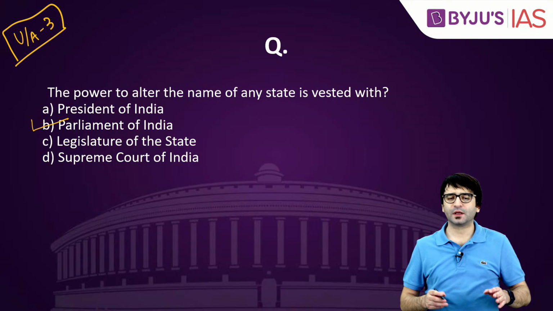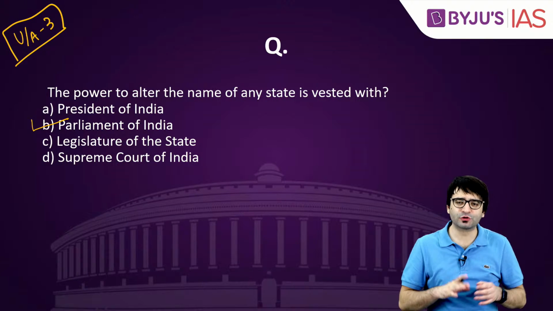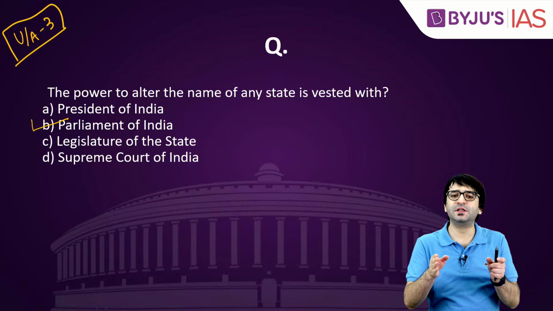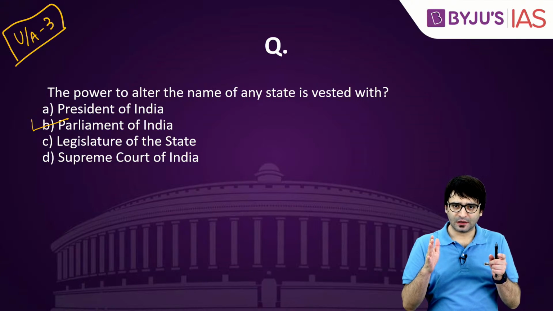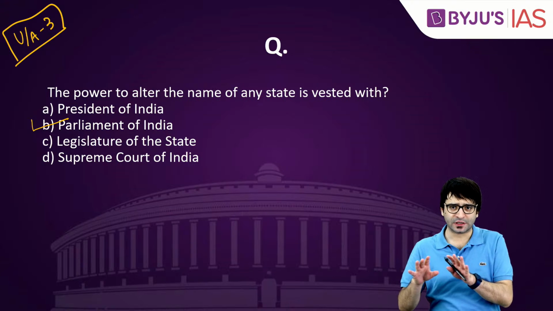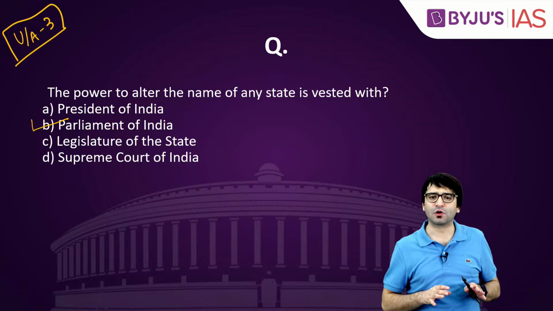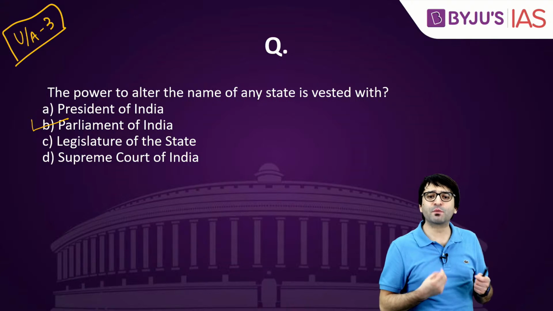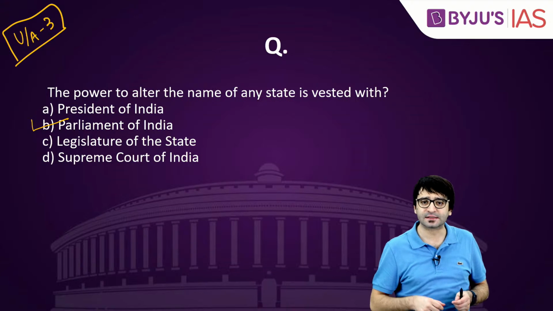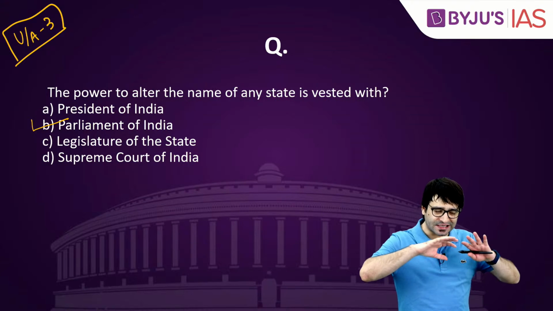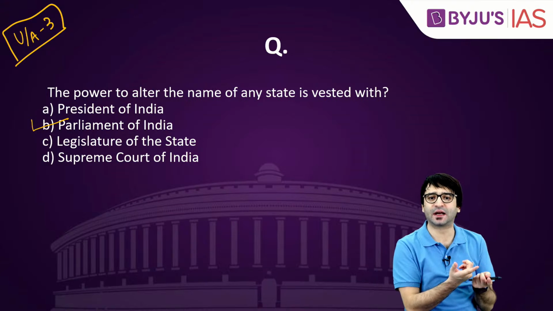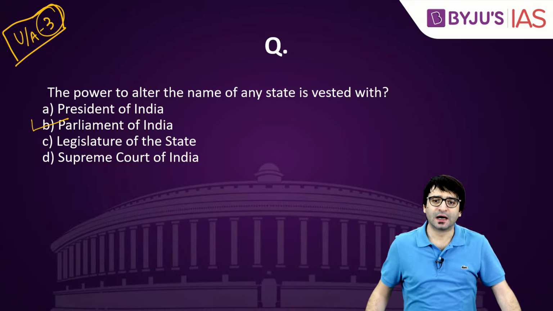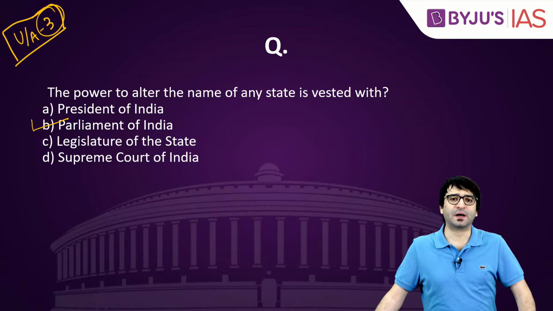Constitutional experts say that Article 3 is one of the centralizing features of Indian federalism. Although we say India is a federal constitution, there are some provisions in the Indian constitution which are biased in favor of a strong center, which give more power to the center as against the states. One such provision, which acts as a centralizing bias in Indian federalism, is Article 3 of the Constitution. Under Article 3, the power is with the Parliament.